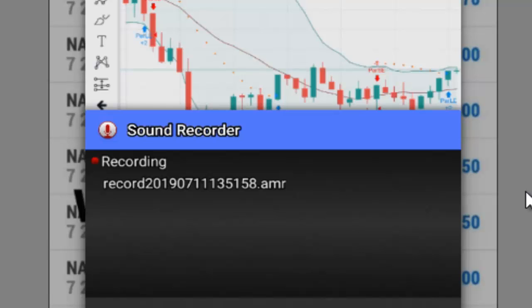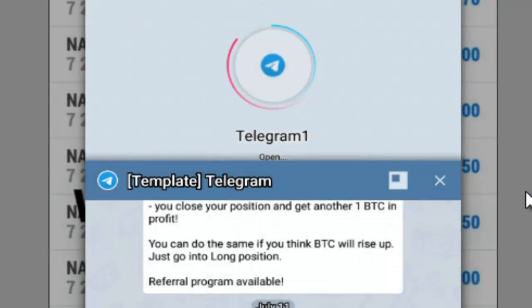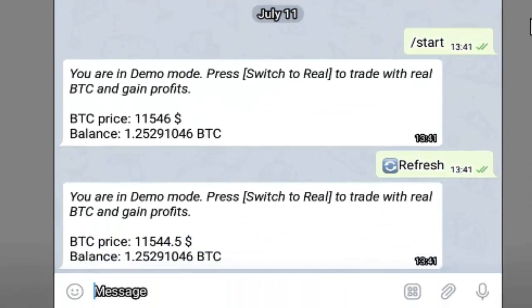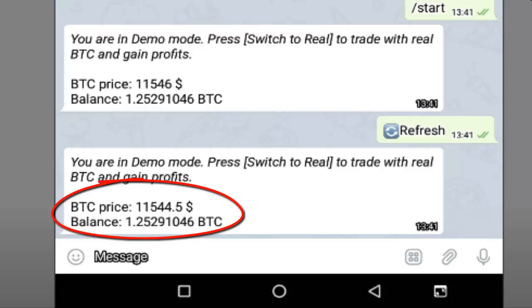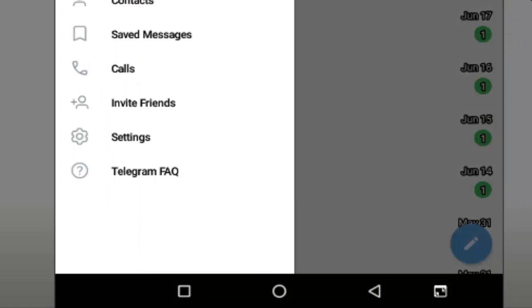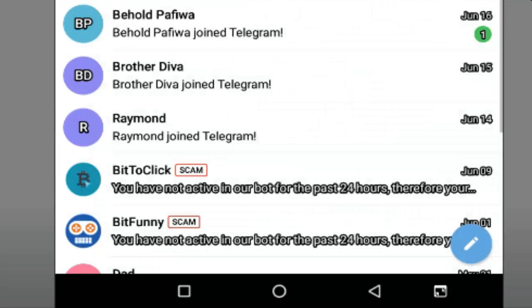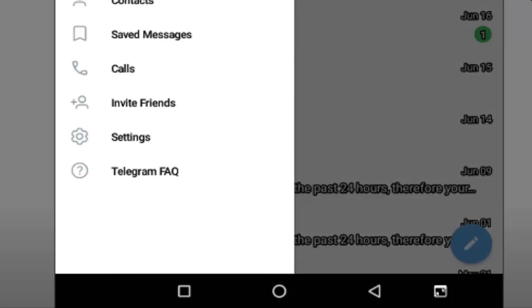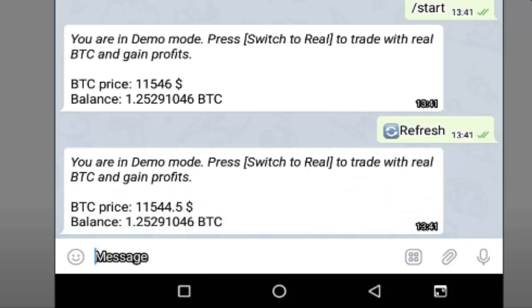If you go to my Telegram, where I keep the extra account, this is last week's profits. Just to confirm with you, as you can see, this is 1.2 BTC balanced right now, with this on demo. I want to show you how much I actually started with on demo. When you open a demo account, you basically get 0.5 BTC. Now looking at my account right here, you can see that I have made 1.2. That's just above 0.7 BTC in profits in a week using this strategy.